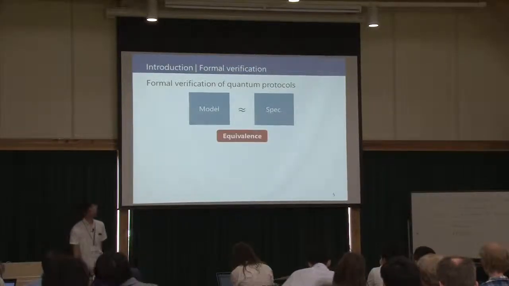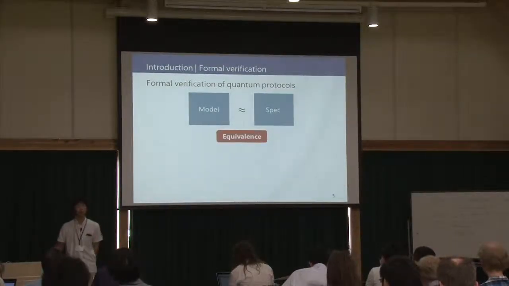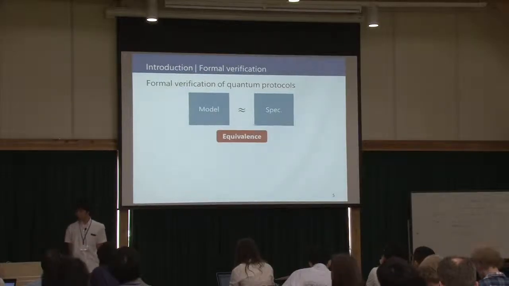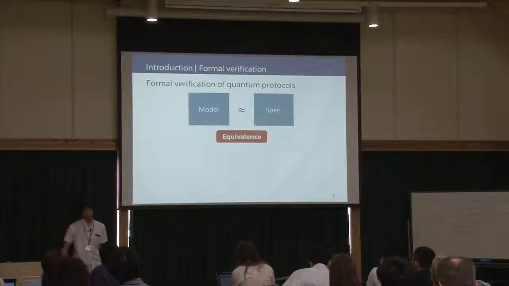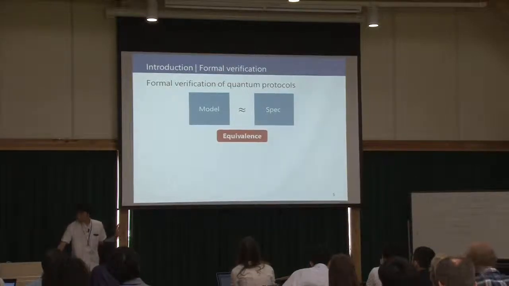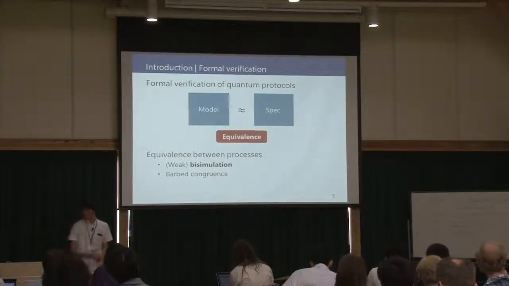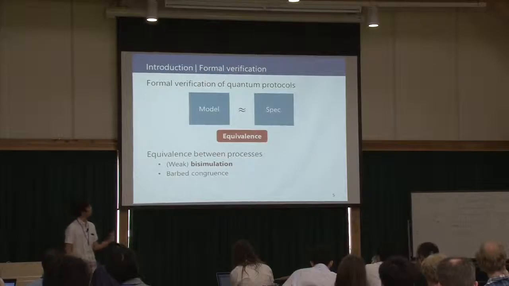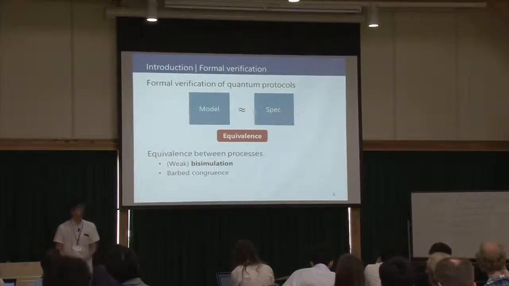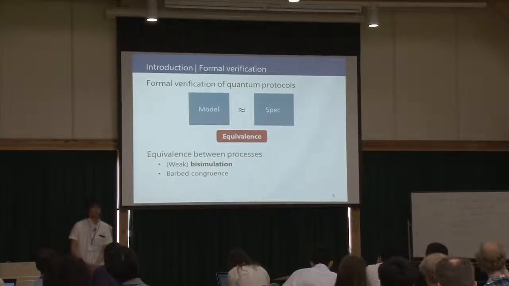And then, if these processes are behaviorally equivalent, then the correctness of the protocol is proved successfully. So, the equivalence relation between processes is very important. There already exist some equivalences, like bisimulation and barb congruence.